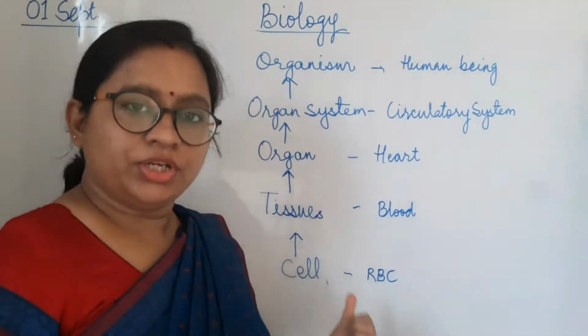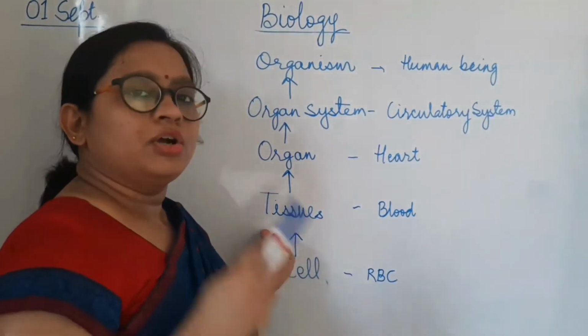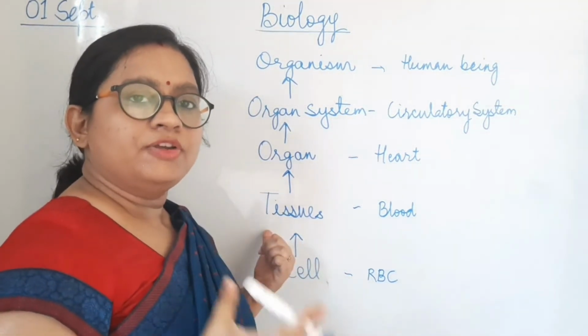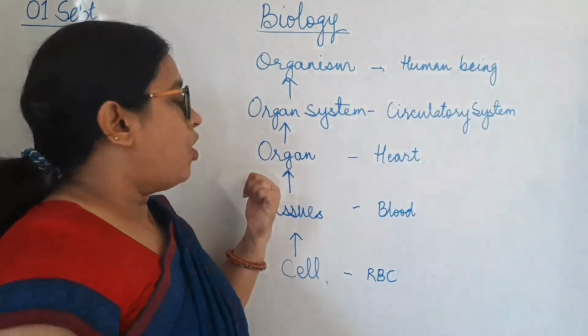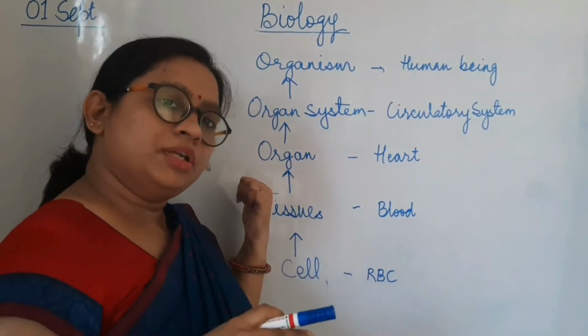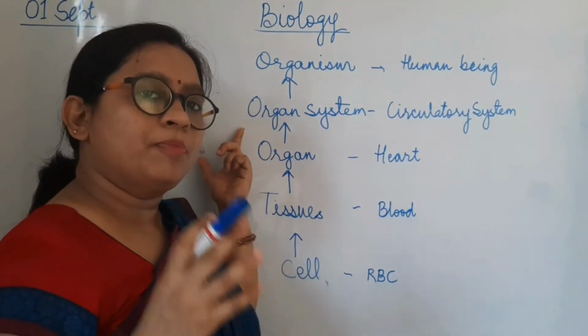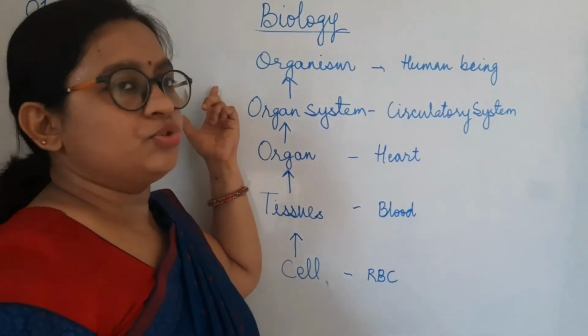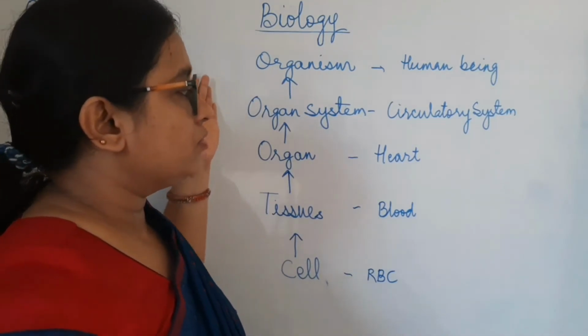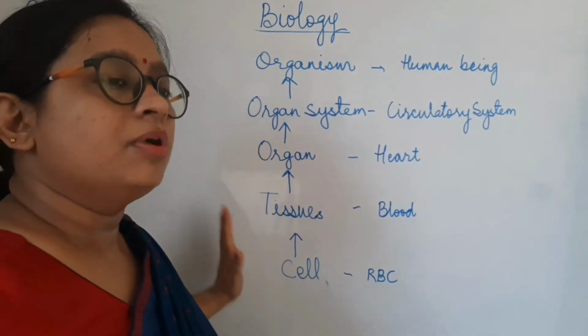Cell is the basic unit of life. Tissues are groups of cells which are similar in function and structure. Organs are groups of tissues which are similar in structure and function. Organ system is a group of organs which perform a particular function, and they constitute together an organism. So this is how a multicellular organism works.